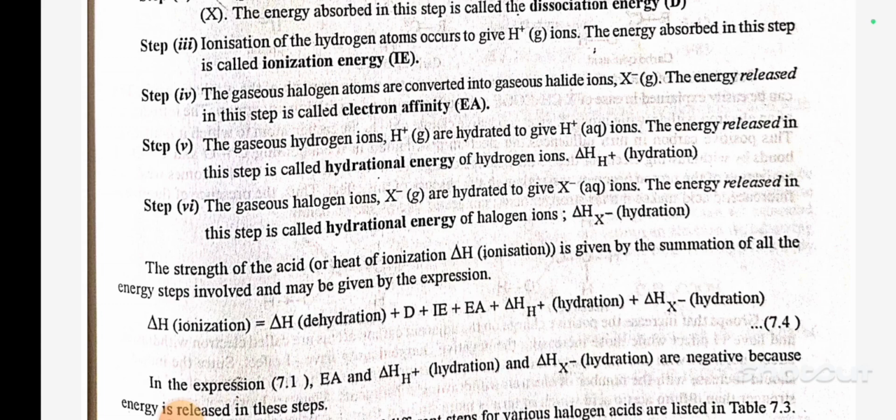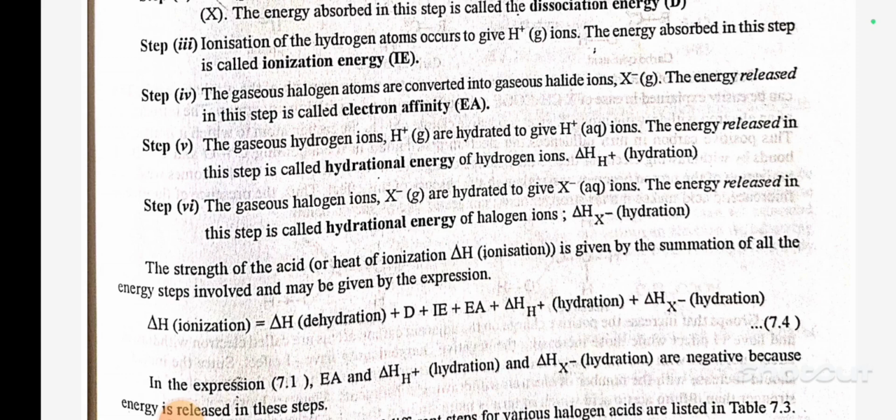Step 5. The gaseous hydrogen ion H+ is hydrated to give aqueous H+ ion. The energy released in this step is called hydration energy of hydrogen ion, delta H of H+ hydration. Step 6. The gaseous halide ion X- is hydrated to give aqueous X- ion. The energy released in this step is called hydration energy of halide ion, delta H of X- hydration.